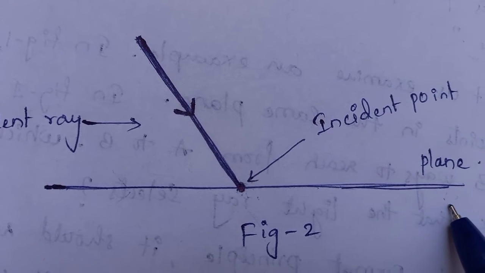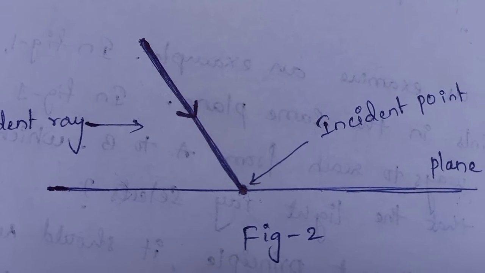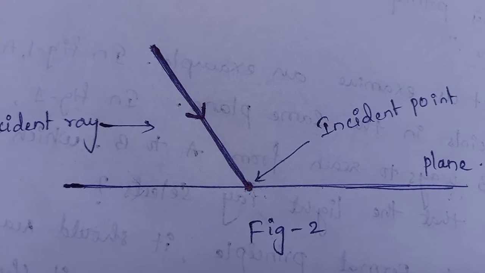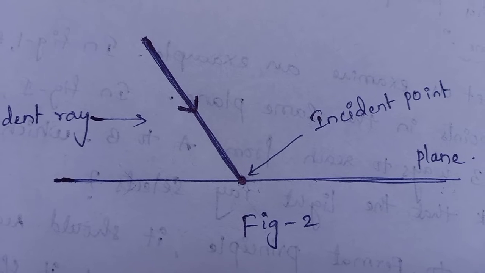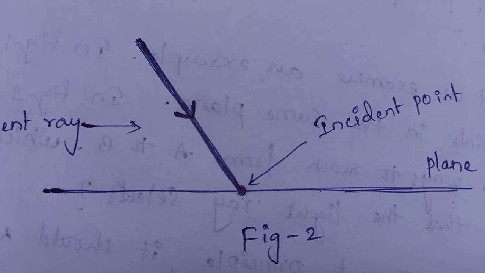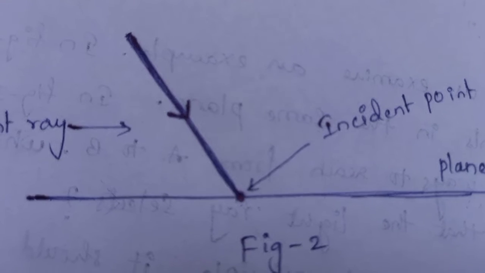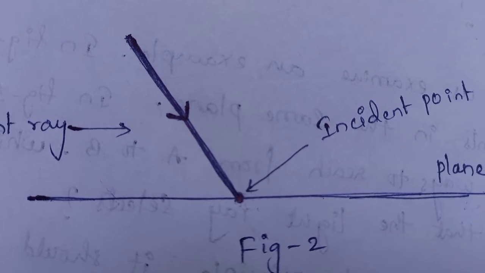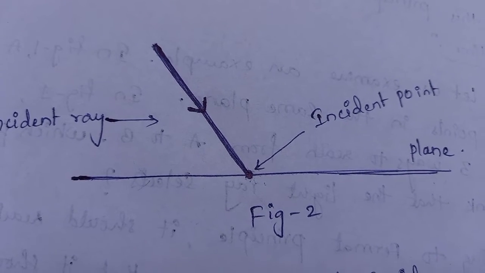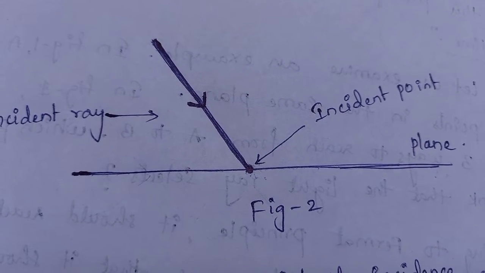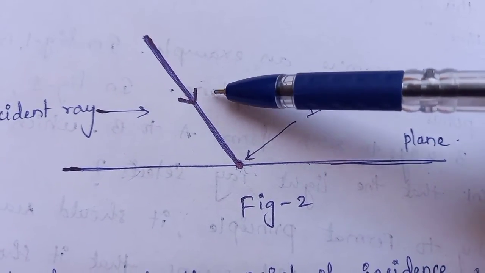We have learnt that the light from the source of light travels in a straight line. In any plane, the propagation of light is indicated by an arrow mark. This is known as light ray.